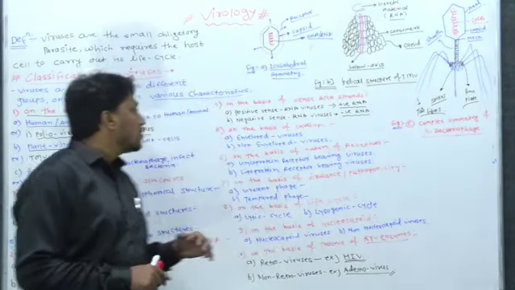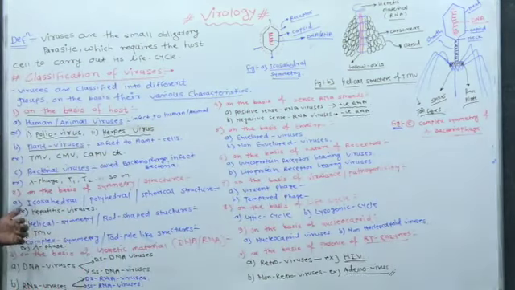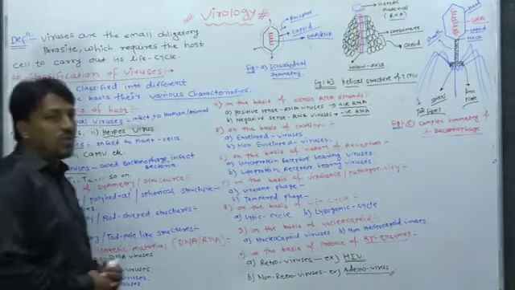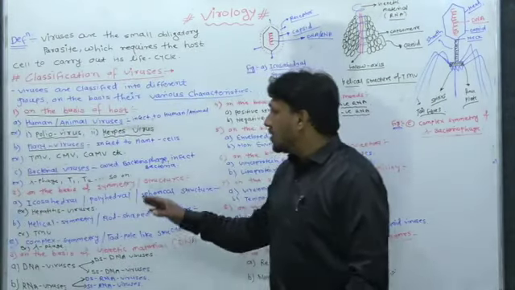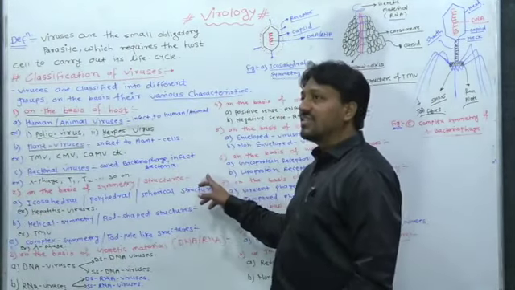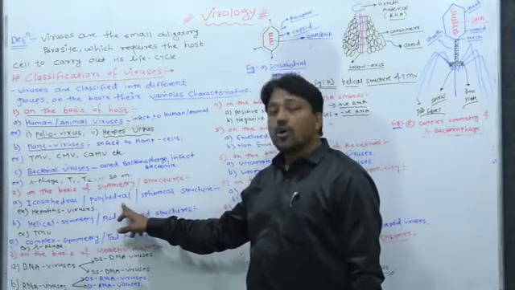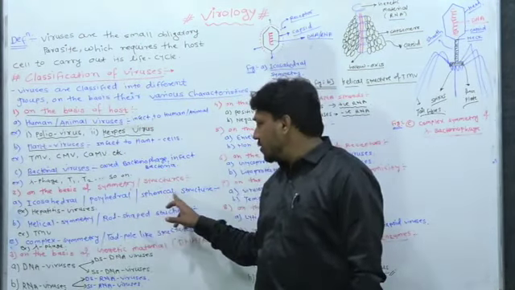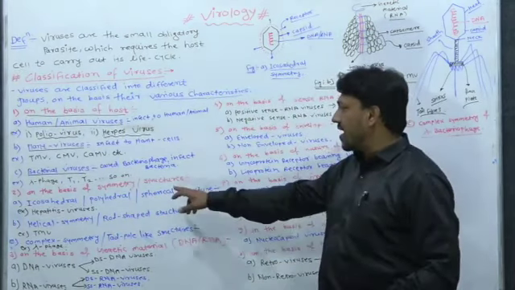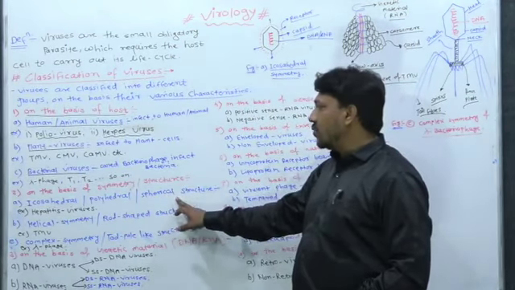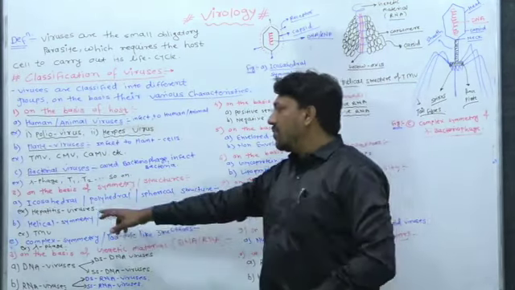Okay, so let's go ahead. Second point, on the basis of symmetry of structures. Viruses are classified on the basis of symmetry of structures. In that, the icosahedral symmetry or polyhedral symmetry, or the spherical structure of viruses, we can find. Okay, so an example is the hepatitis virus.